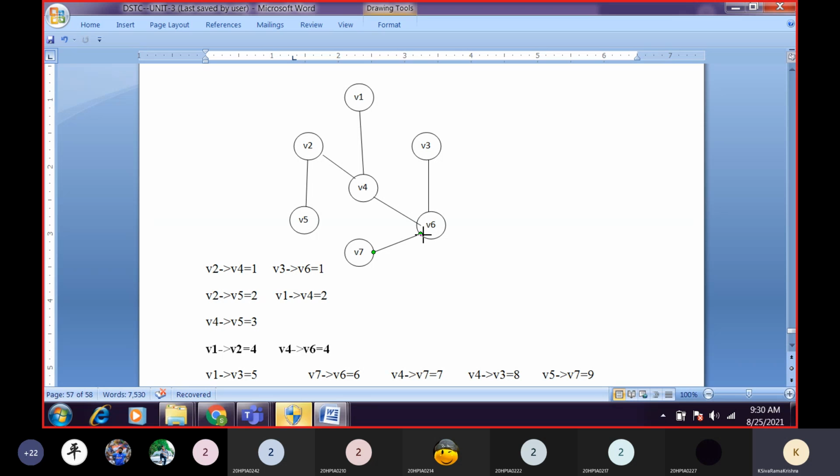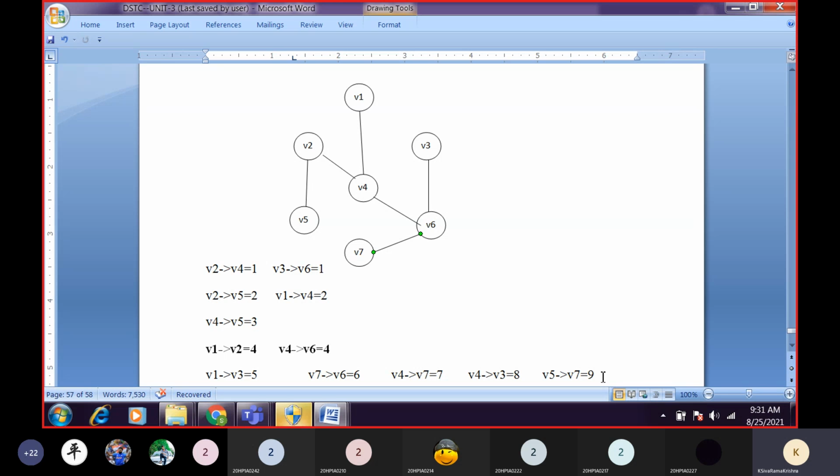Now tell me, are all the vertices connected or not? Yes, sir. Are we having any cycle here? No, sir. So no cycle is there. So this is our minimum cost spanning tree.